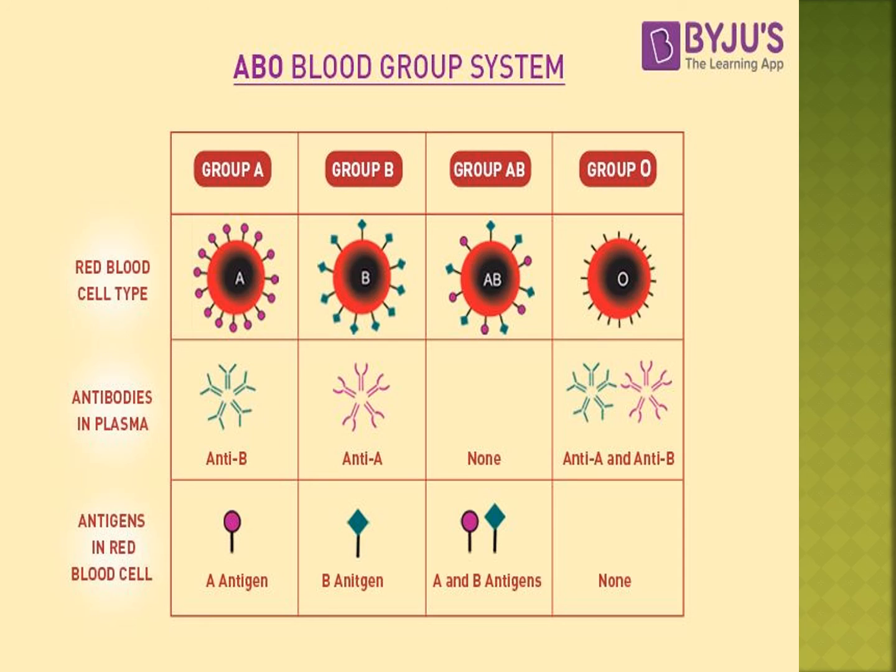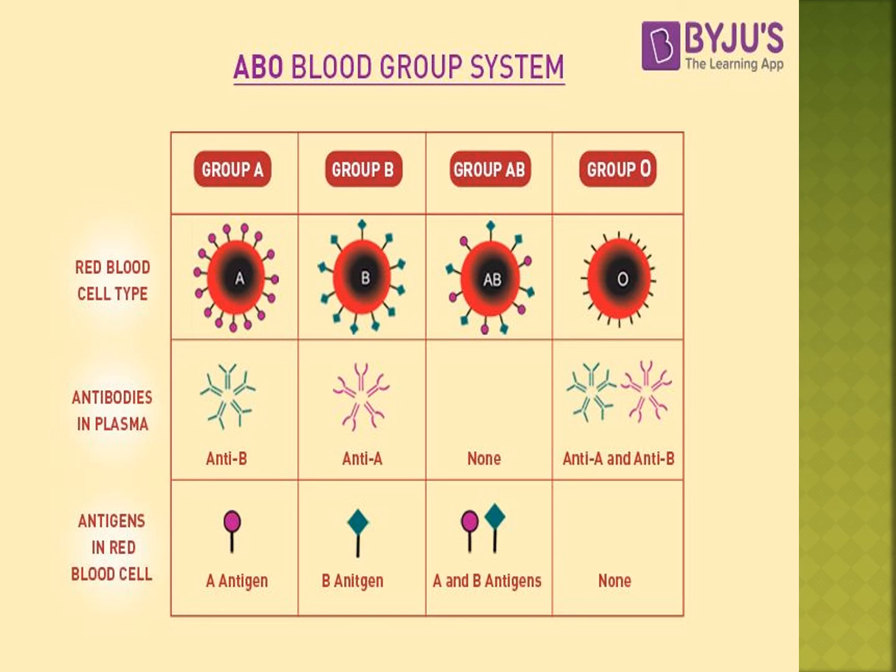Blood group A has antibody B, anti-B. Blood group B has antibody A. Blood group AB has none of the antibodies. Blood group O has antibody A and antibody B, both A and B. These are the O group antibodies. Have you understood?